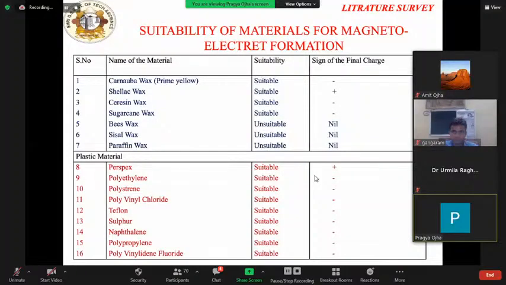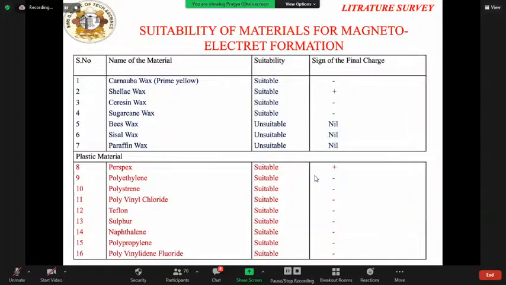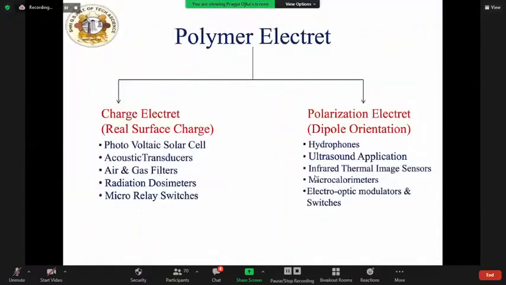Here we can see in a tabular form the different materials, their suitability, and the final charge after the formation of electrodes. So, polymer electrodes. Polymer electrodes are dielectric materials that exhibit a quasi-permanent electrical charge. The type of charge which an electrode has can either be real or polarized, and depending on the type of charge, the electrode may be called a charged electrode or a dipole electrode respectively.